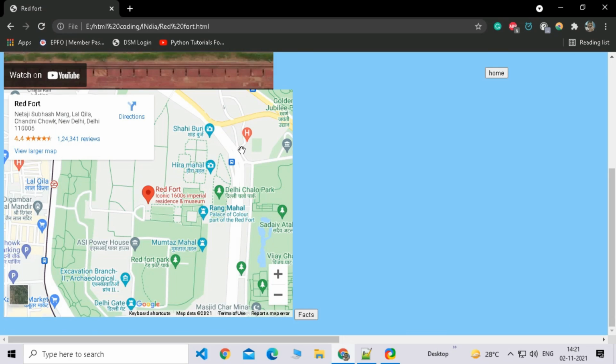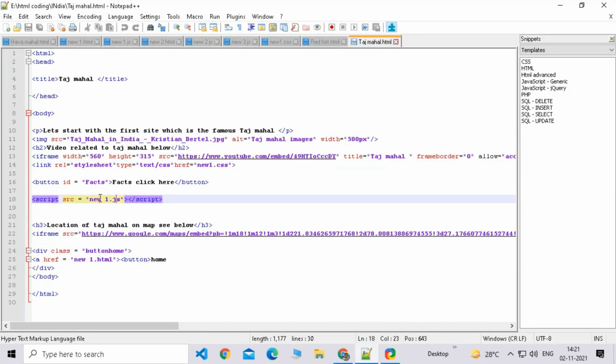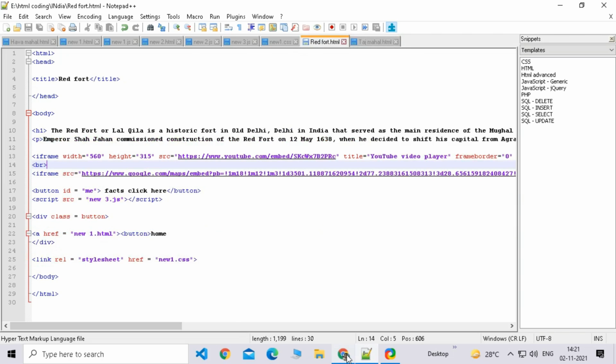On every other single page, I have added the break tag. Here I have added an H3 in between, so that's why it does not get affected. The H3 and break do the same work, except that in the break there is no typing, but in H3 you need to type it. That's it. I will explain this later. Let's go back to Red Fort. So the break was the important part.